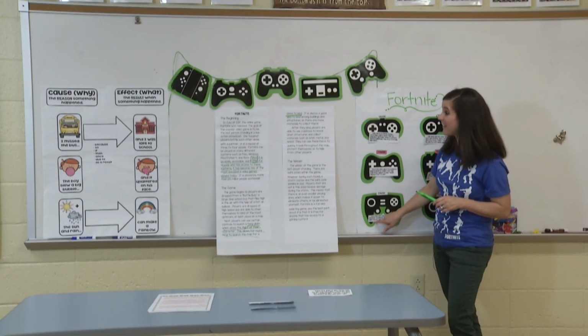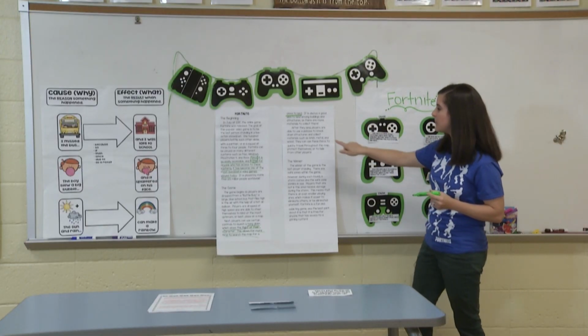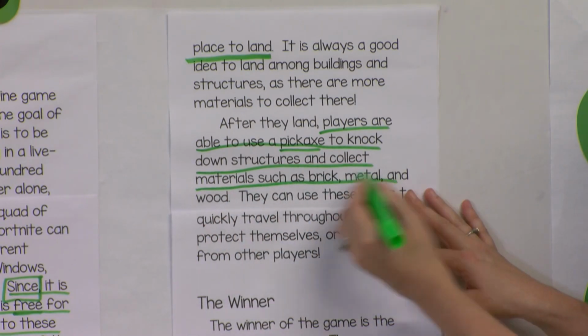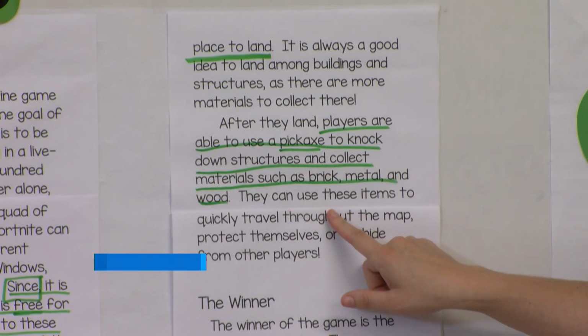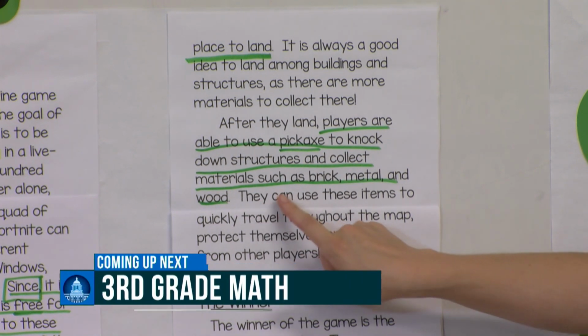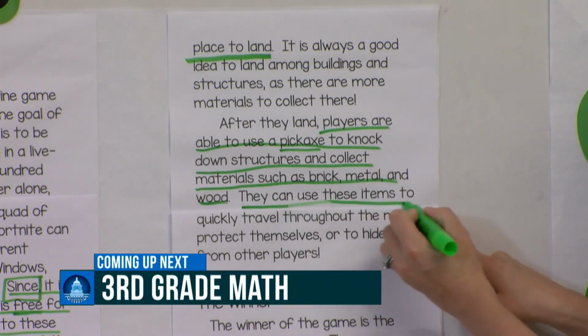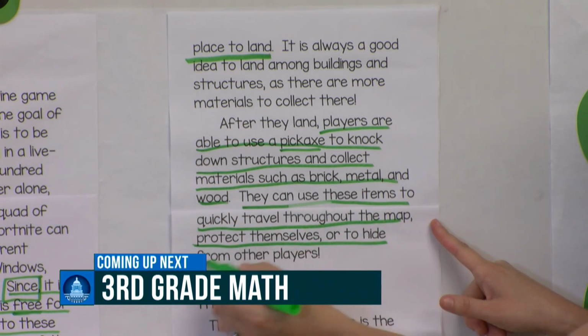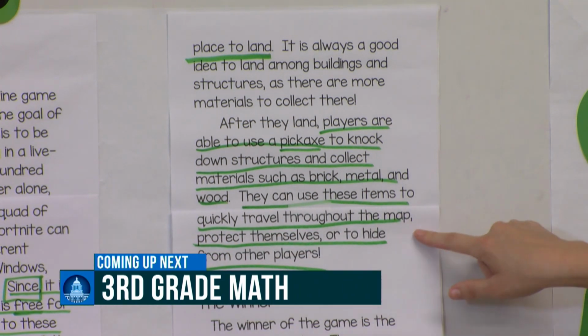pickaxe or maybe collect in my text, and I see pickaxe right here. Okay, it says players are able to use a pickaxe to knock down structures and collect materials, and then they get more specific on those materials. Okay, it says they can use these items to quickly travel throughout the map to protect themselves or hide from other players.